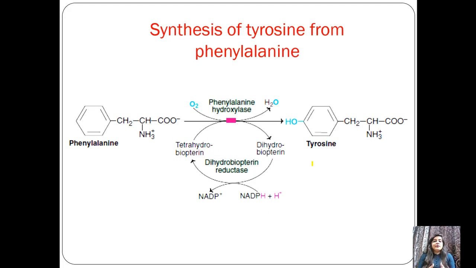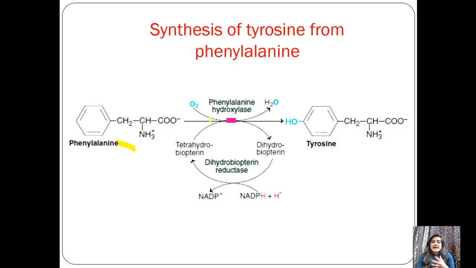First, we have to study the synthesis of tyrosine, then the degradation of phenylalanine as well as tyrosine, and then the synthesis of thyroid hormones like T3 and T4. Now see the structure of phenylalanine. So what happens ultimately over here?